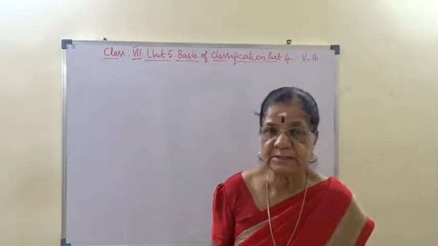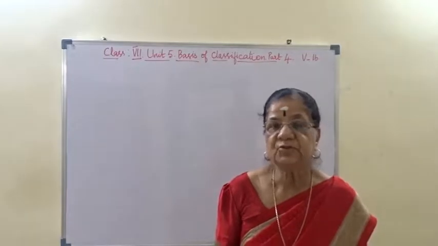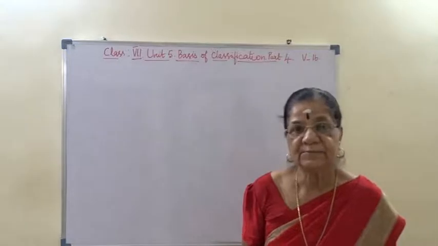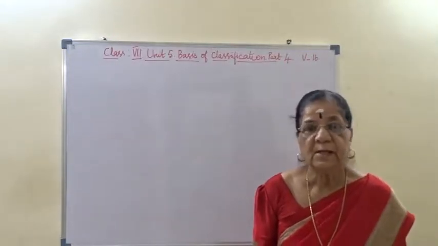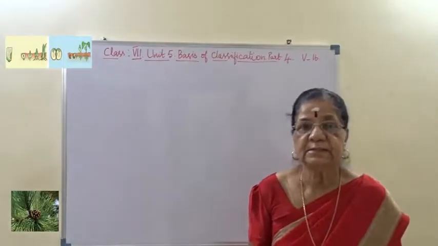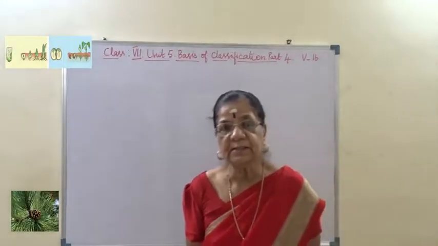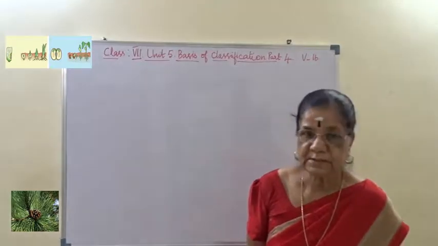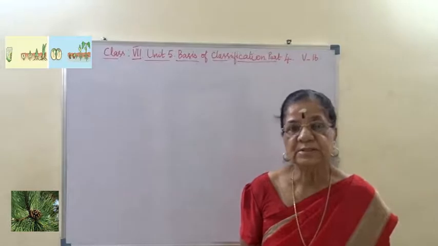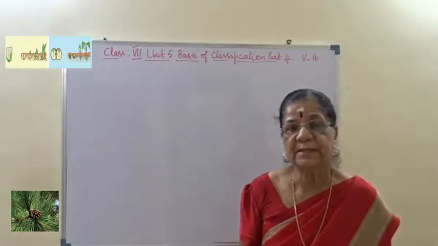Now these cryptogams, they are non-flowering plants and they are classified into algae, mosses and ferns. Algae are included under Thallophyta, where the plant body is thallus, with absence of root, stem and leaf.